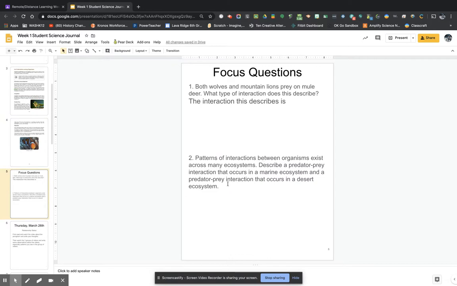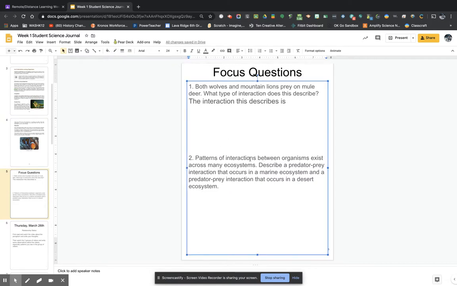The next question says patterns of interactions between organisms exist across many ecosystems. Describe a predator-prey interaction that occurs in a marine ecosystem. You're going to have to remember back to what we were doing before we took our break and had all this change happen. Those marine ecosystems that you did in your groups.